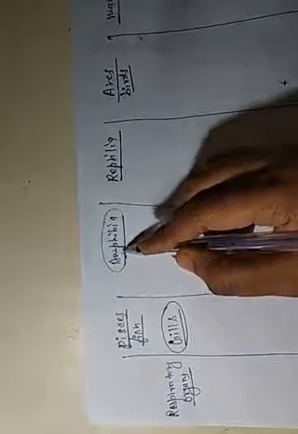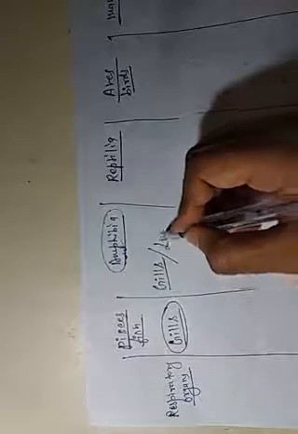And amphibia, from its name we know that it is present both on land as well as in water. When it is in water, it uses the gills, and when it is on land, it uses its lungs. So it includes both. Reptilia, we know, is a land animal, so it uses lungs. Aves also use lungs, and mammalia always use lungs for their respiration.